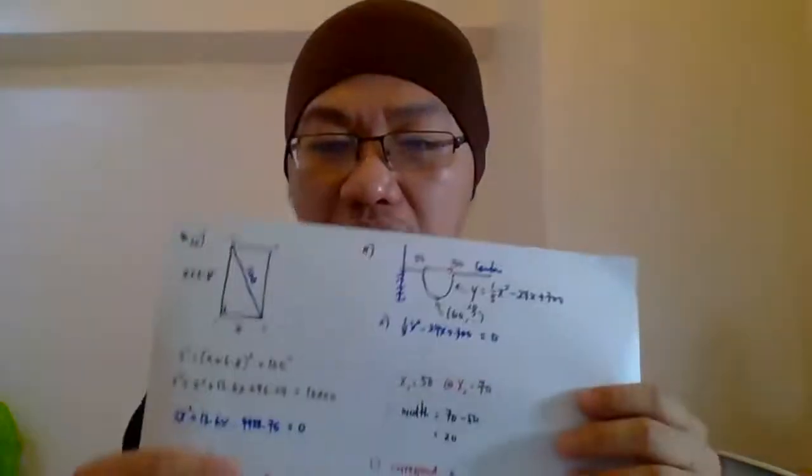So -20, update the coordinate. Roshini got -20. Stella got positive 20. There are two different answers here, -20 or +20.